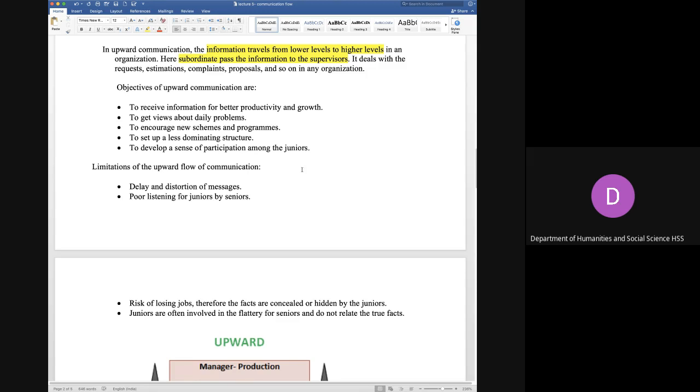Generally seniors do not listen to the new programs or innovative ideas of the juniors because they think that if juniors come up with new ideas, then there will be more competition with them. So if a junior has a better idea and takes it to the vice president, there are chances that he will be promoted quickly and will come to your level. So that is why there is strict competition between juniors and seniors. They don't want juniors to come up. Well, this is a wrong attitude, but these are the limitations which we are talking about.